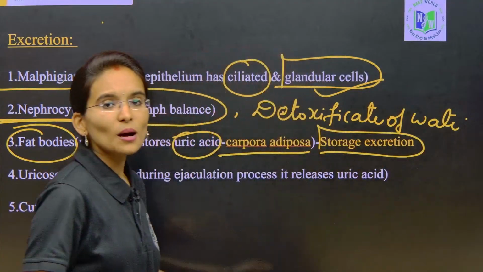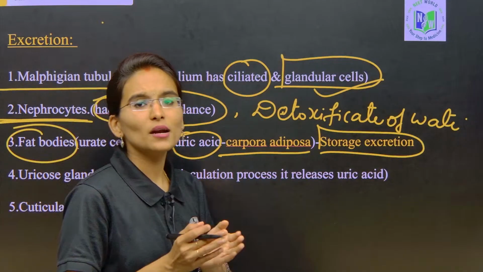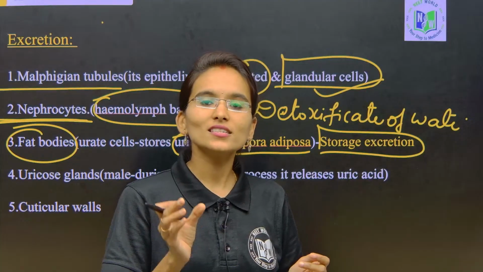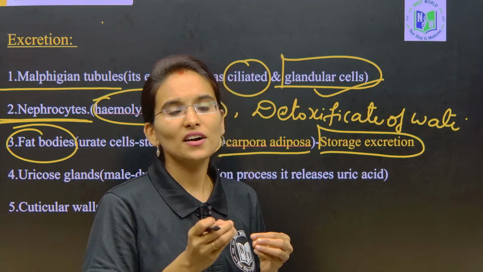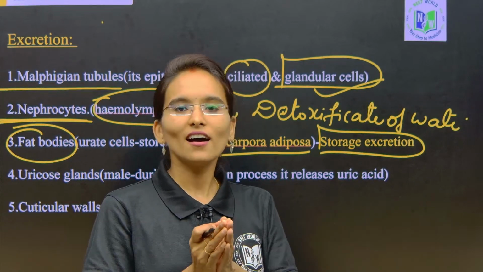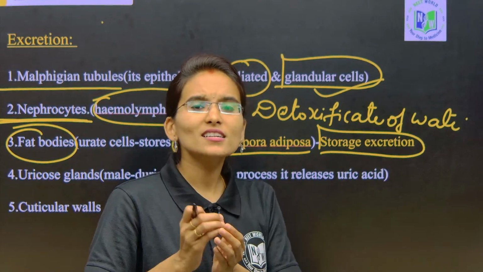Now, what is storage excretion actually? In the excretory system of the cockroach, the fat bodies are structures involved in the storage of fats. Along with that, there are specialized cells called corpora adiposa, which store the uric acid throughout the life.